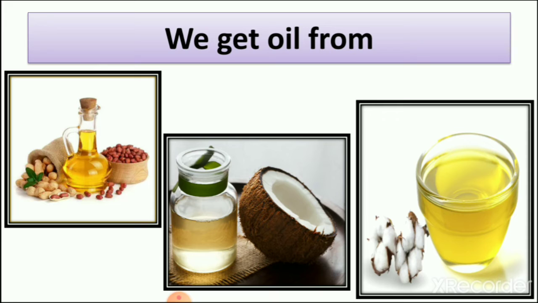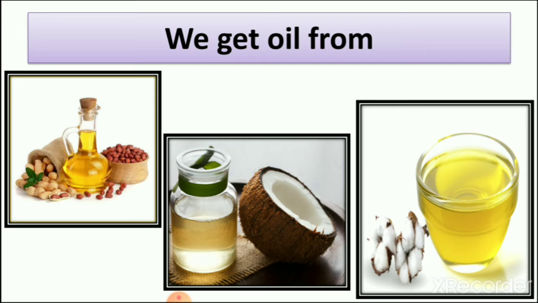Here you can see 3 types of oil which we use in food. First is groundnut oil, which we get from peanut, and peanut is a food which we get from plants. Second is coconut oil. So in many countries and in our country also, many people use coconut oil in cooking. In our house mostly we use groundnut oil and cottonseed oil. So other people also use coconut oil.